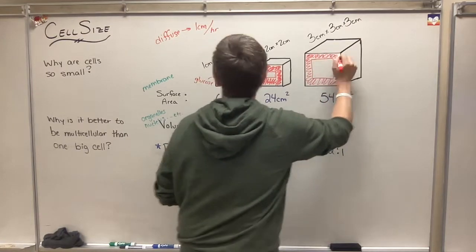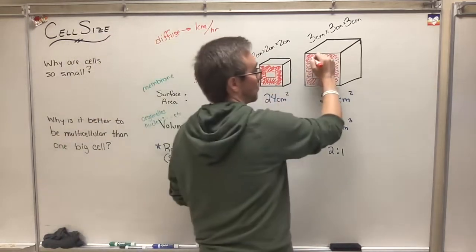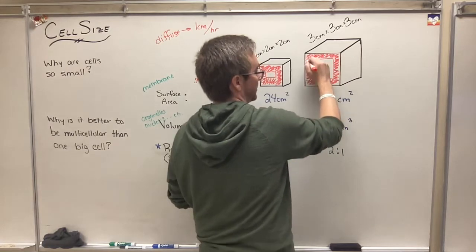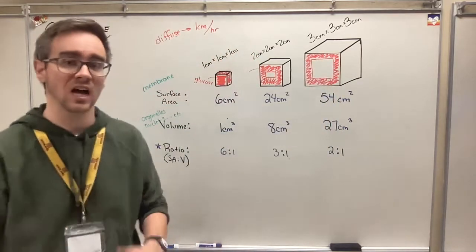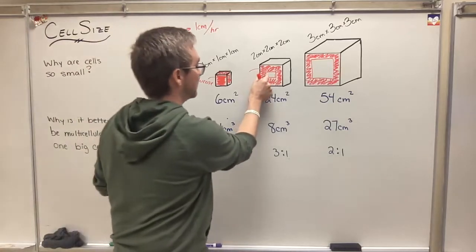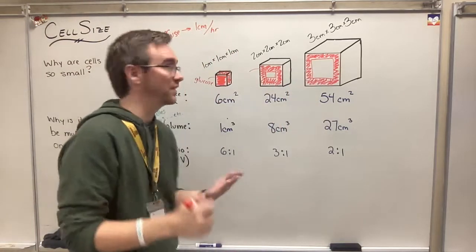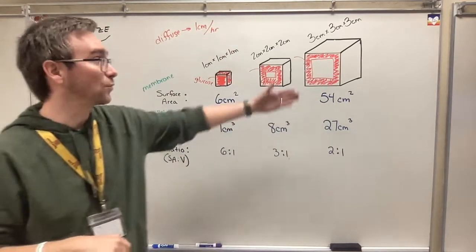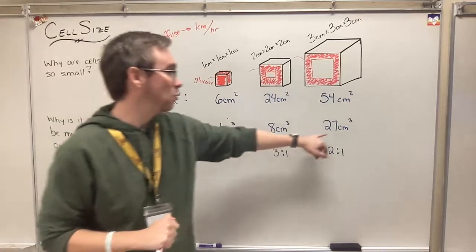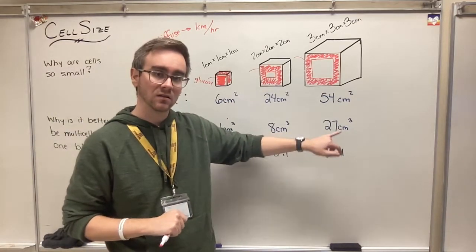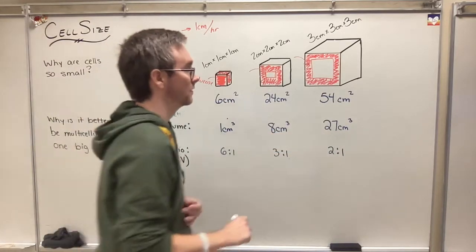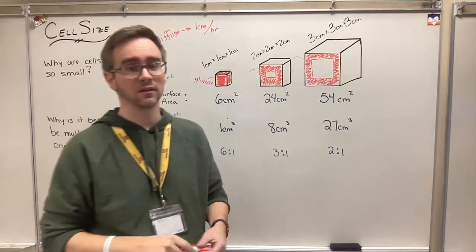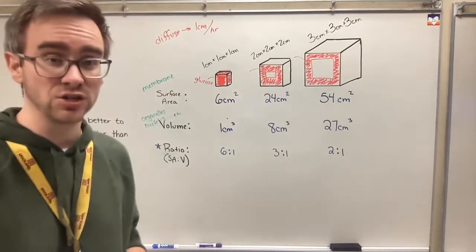It still is going in at the diffusion rate of 1 centimeter per hour. But when my cell is really big, or my block is really big, it takes a really long time for that glucose or those nutrients to diffuse into it. It's going to take 3 times as long because I have a lot more space to fill up. So if I have something in here, it's going to take 3 times as long to get that glucose so that I can convert it into energy. That's going to be less efficient for my cells.